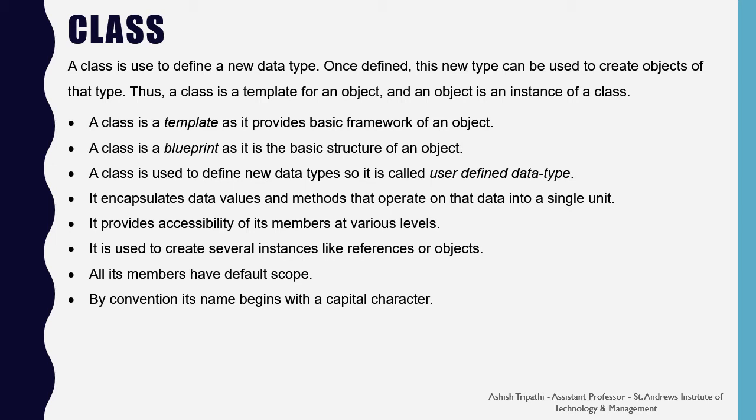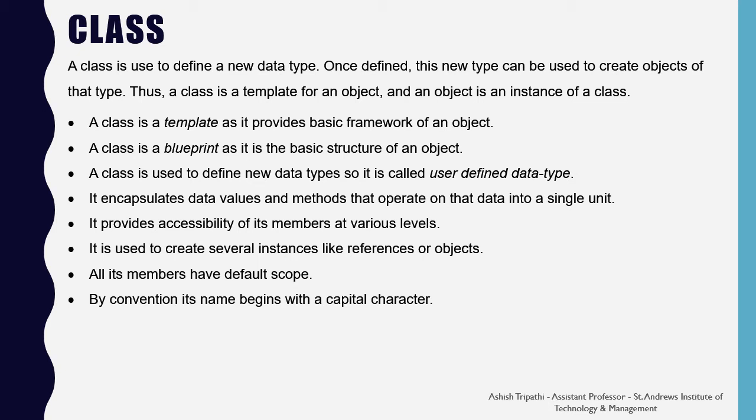A class is a blueprint as it is the basic structure of an object. So whatever be the members of an object is also defined inside the class, hence it is known as the blueprint for the object. A class is used to define new data type, so it is known as the user defined data type because it is defined by the programmer. A class encapsulates the data values and methods that operate on data into a single unit. So the encapsulation of the object-oriented programming is defined by the class because it encapsulates data values and methods into a single unit.